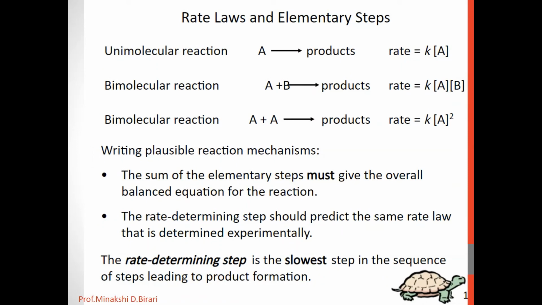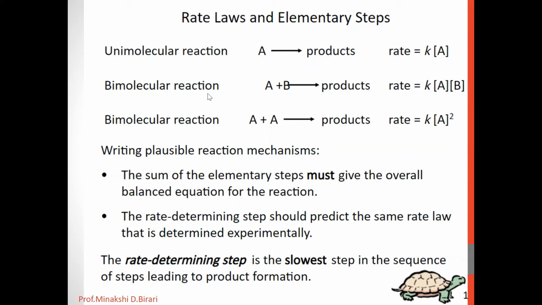If we consider the rate laws and elementary steps, we have already studied rate law. For a unimolecular reaction where only one molecule is involved, the rate law can be represented as rate = k[A]. So if A gives the product, the rate law is observed like that.